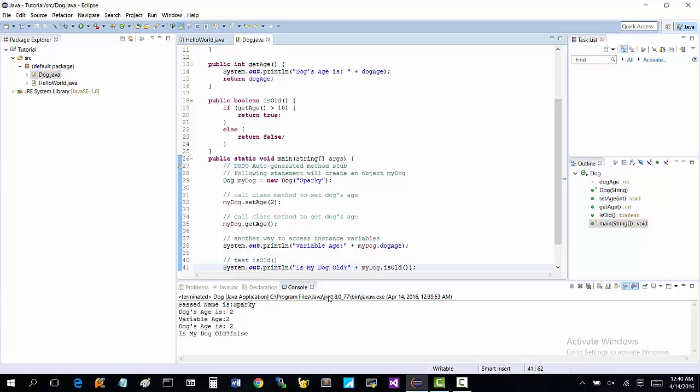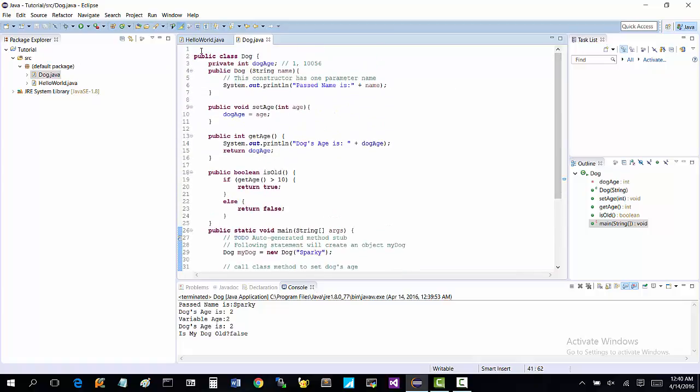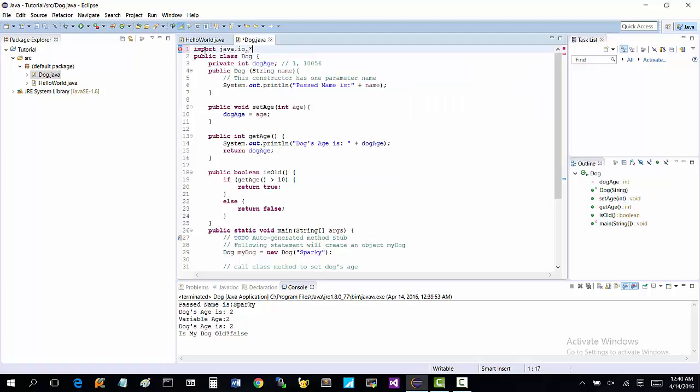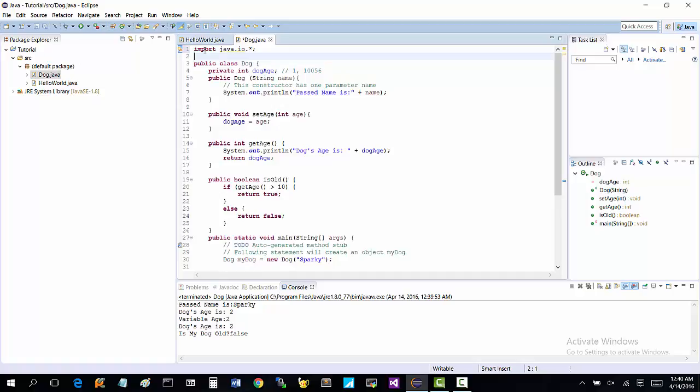I think another thing we could also do, something that I personally like to do better than this whole method here, is use what's called import java.io. Let's just import all of it. We'll discuss this import in more detail, but all you need to know is that it's saying I want to use a package of things that we can use to get access to our dog, right?